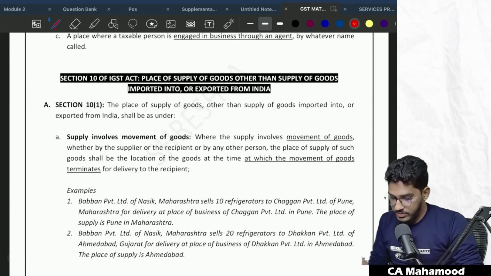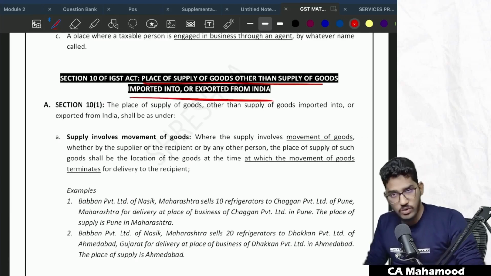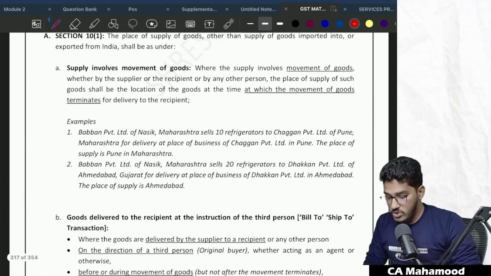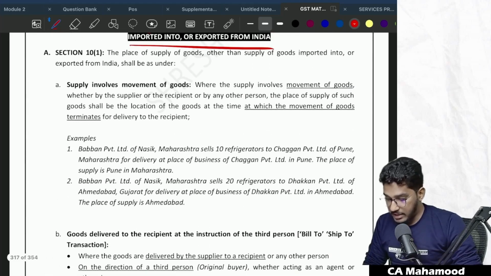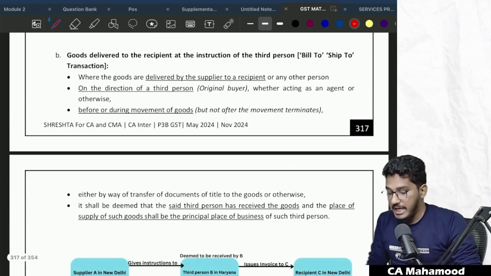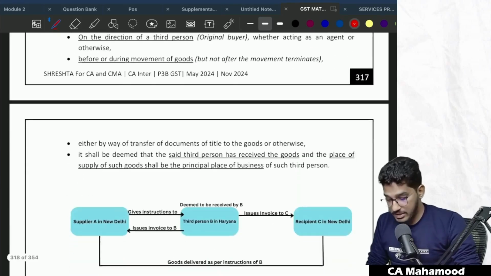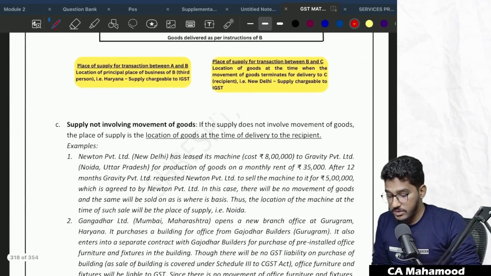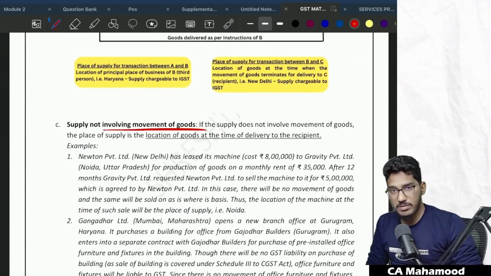Yeah. So if you see here, section 10 is actually talking about how to determine place of supply of goods in case of supply of goods other than those imported into or exported from India. In that, we have various cases: how to determine place of supply where the supply involves movement of the goods, in case of bill to ship to transactions, and in case of supply not involving movement. So there are various circumstances.